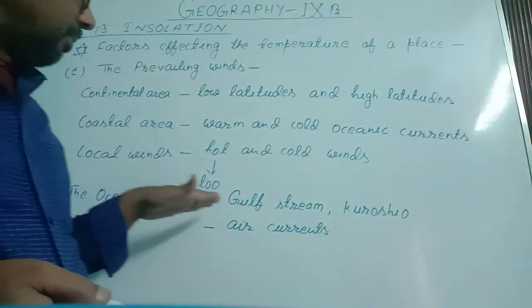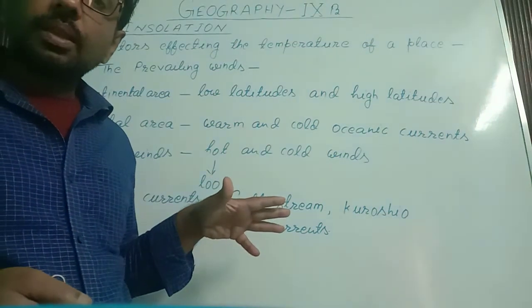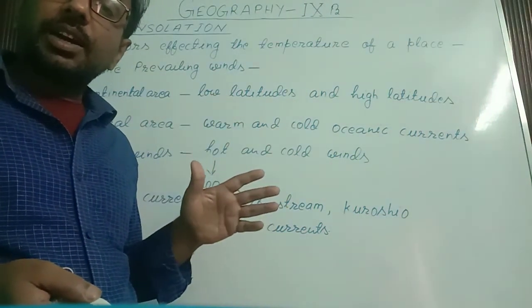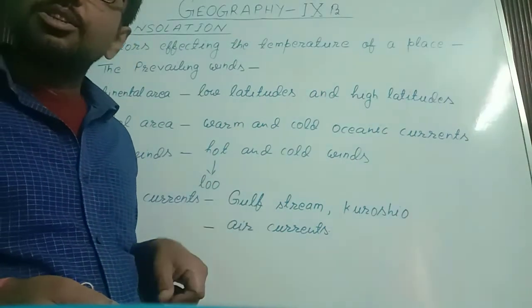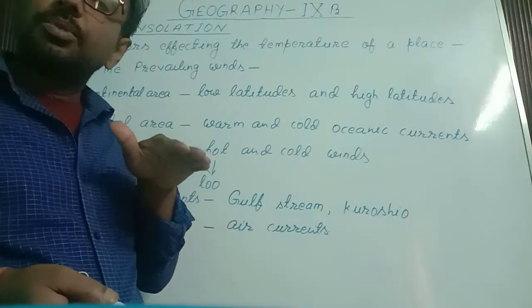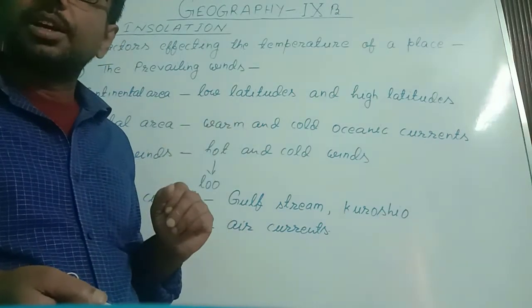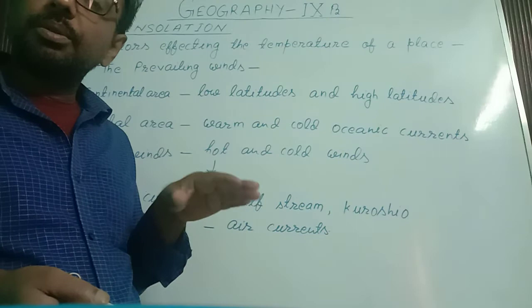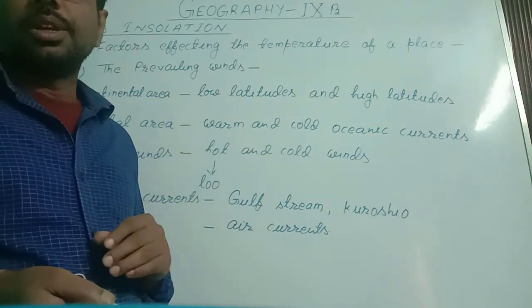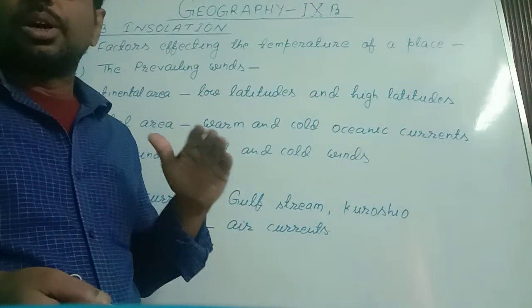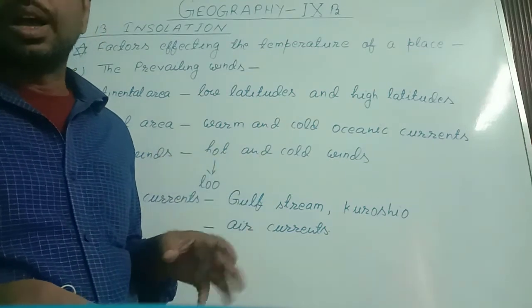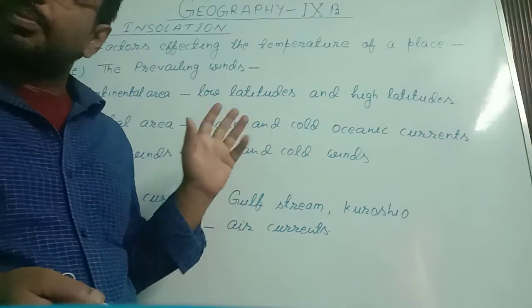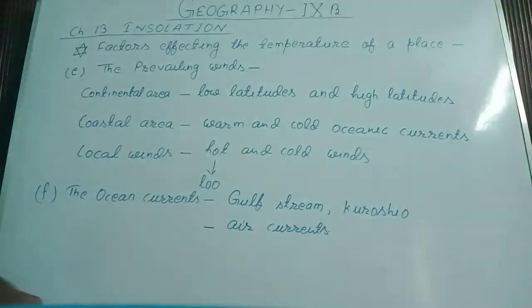So ultimately, again I want to say, the temperature of oceanic currents is affected by the air currents. If hot air currents move above the oceanic current, then that oceanic current is hot, and if cold winds blow above the oceanic water, then that oceanic water or oceanic current is cold in nature. As these oceanic currents reach the coastal area, this affects the temperature of the coastal area.